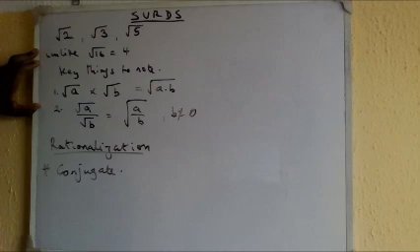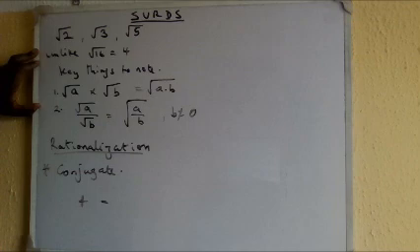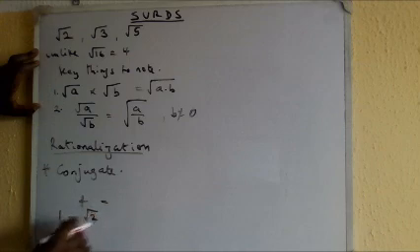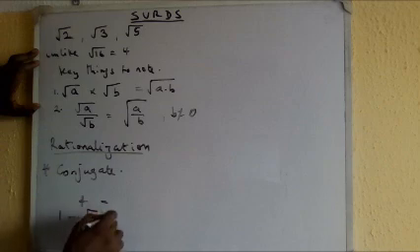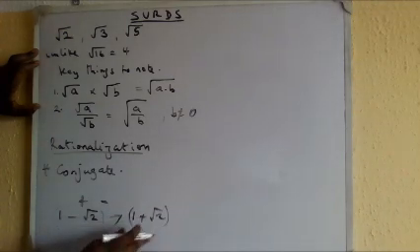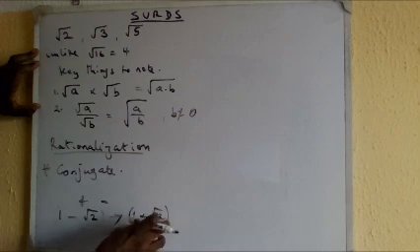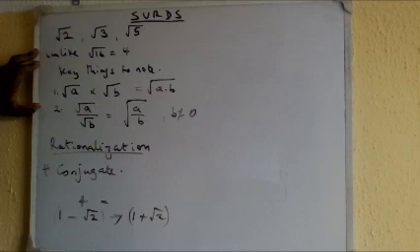to the opposite. If you have plus in the denominator, change it to minus. For example, if I have a denominator like this, 1 minus root 2, I can just change this minus to plus. So the conjugate becomes 1 plus root 2. This is the conjugate of this. I need to use it to multiply both the numerator and denominator. We're going to see that. I'm just laying the foundation.